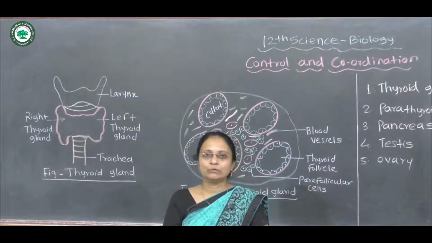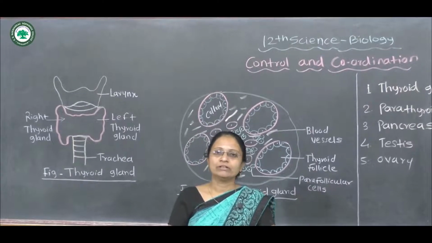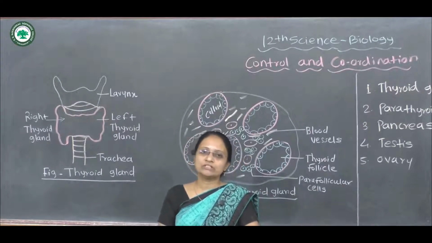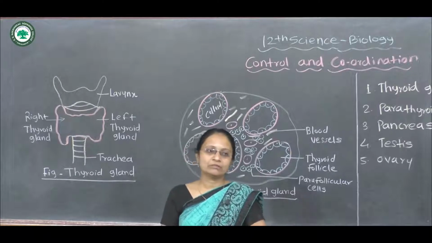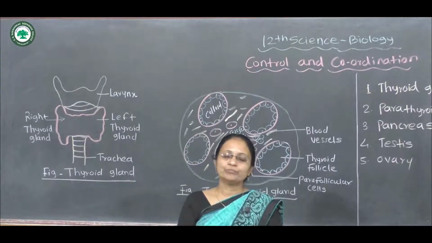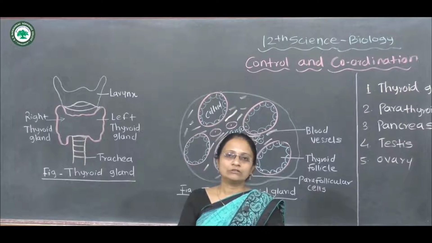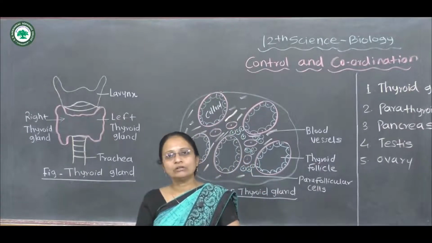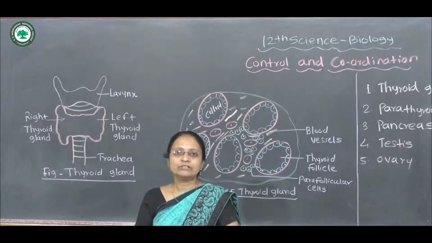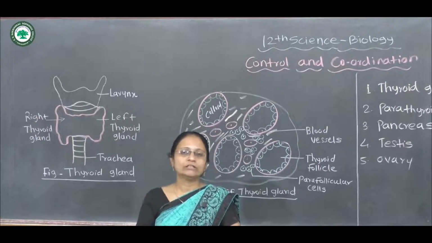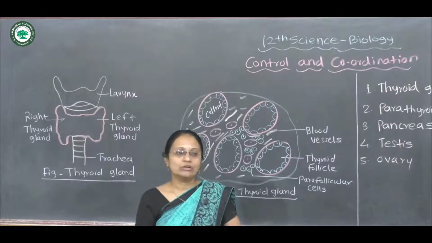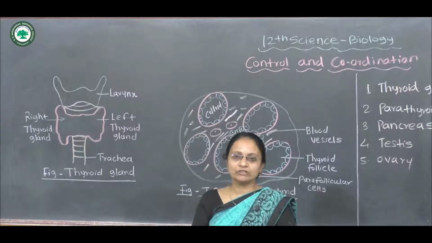In the last video, we have seen the different types of nervous systems present in human beings, and we have studied the central nervous system, then the peripheral nervous system and the autonomic nervous system. Along with that, we have seen the internal structure of the TS of spinal cord, how the spinal nerves control all body activities, how the cranial nerves control all the body activities, and in this video we are going to study the different types of glands present inside the body and what is the role of these glands present in the body.